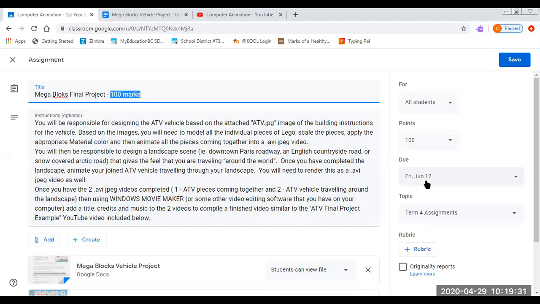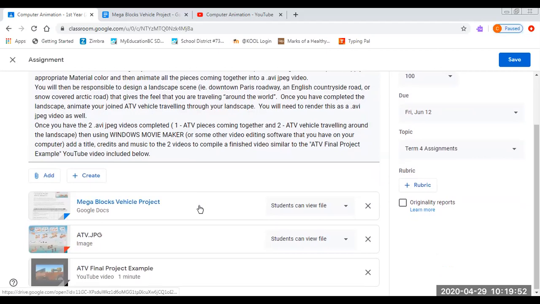Basically, once you finish your Blender Man walking, jumping, your robot project, and then your rubber duck animation, this is the next thing you should be working on. And as you can see, the 100 marks suggest that it's going to take you about 6 weeks to complete. Essentially, a couple of things that you'll see in here is a link to the Mega Blocks